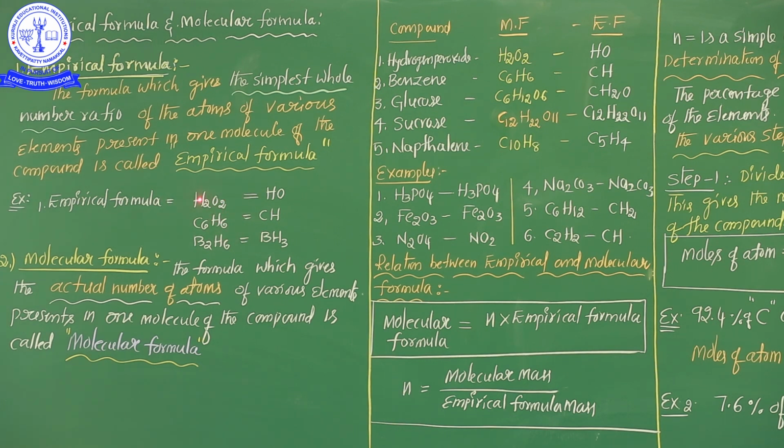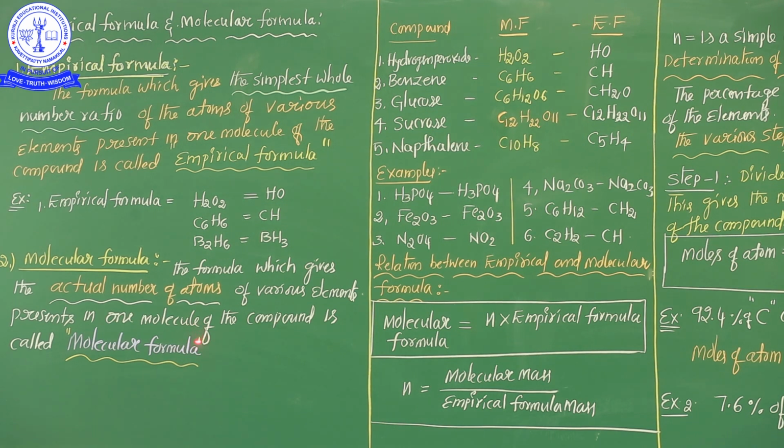So that's why, in the molecular formula, the actual number of atoms. I already mentioned, my dear students, in the case of the empirical formula, it is the simplest whole number ratio. But from the molecular formula point of view, it is the actual number of atoms in the given compound. So the formula showing the actual number of atoms present in any compound is commonly known as the molecular formula. Again, I repeat: the formula which gives the actual number of atoms of various elements present in one molecule of the compound is called the molecular formula.